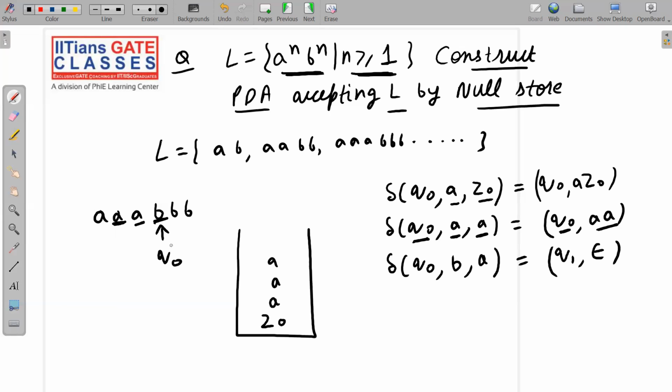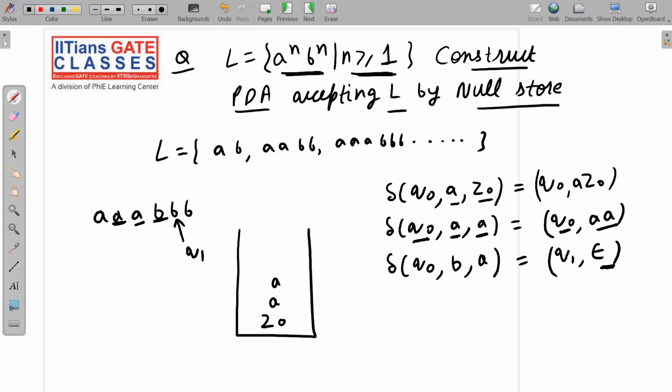So because of this move, on Q0 we have read B from the tape and we have read A from the stack. So this A will be popped off, because without popping we cannot read it. Now we are jumping to state Q1 and nothing is pushed onto the stack. So the state is changed, and obviously the read head will move one position to the right because it has read this B.